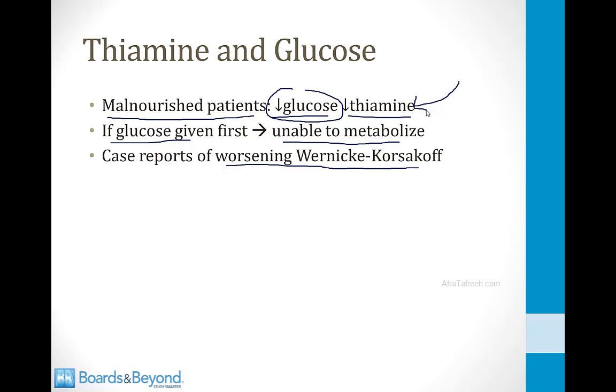Now, I should point out that this practice has been criticized. There are also case reports of hypoglycemic patients having a delay in receiving glucose while someone looks through the cabinets to find the thiamine to administer, and while they're waiting for the thiamine, they have a hypoglycemic seizure. So many places are now practicing the administration of glucose immediately to hypoglycemic patients and then administration of thiamine as soon as it can be found. But you should know about this relationship for Step 1. They will often ask you why thiamine must be administered before glucose in patients who are malnourished.